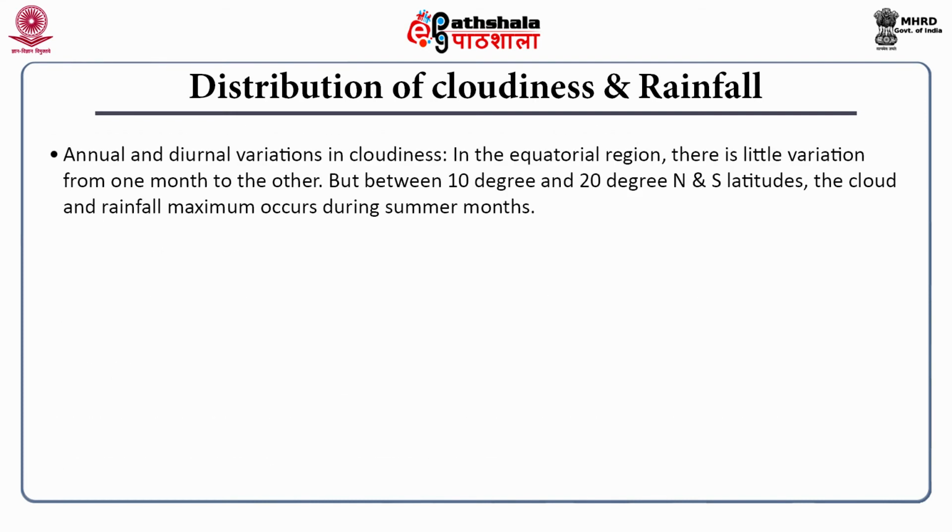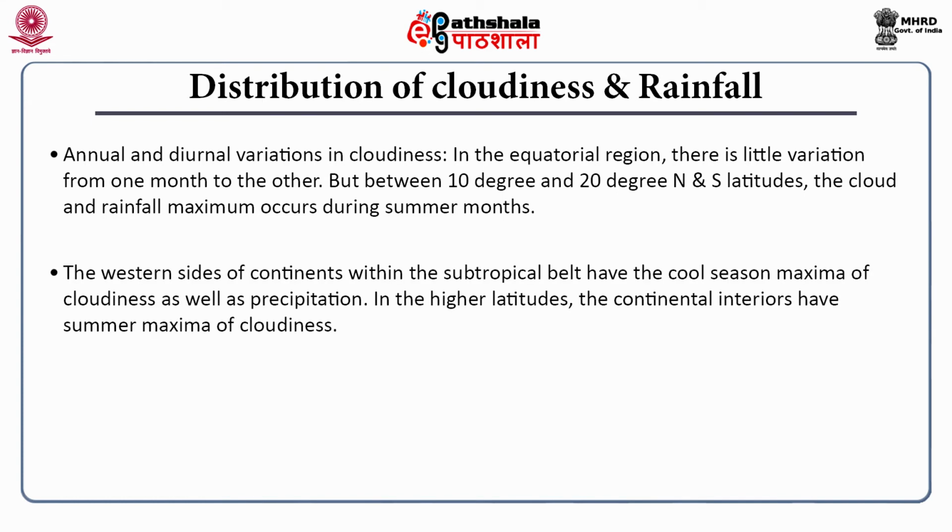Annual and diurnal variations in cloudiness. In the equatorial region, there is little variation from one month to the other, but between 10 to 20 degree north and south latitudes, the cloud and rainfall maxima occurs during summer months. The western side of the continents within the subtropical belt have the cool season maxima of cloudiness as well as precipitation. In the higher latitudes, the interiors of the continents have summer maxima of cloudiness.